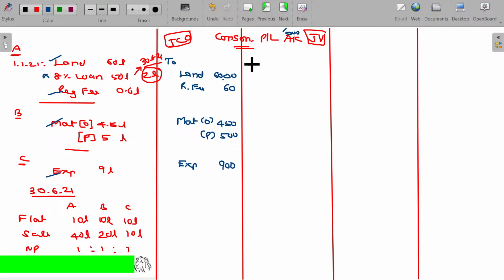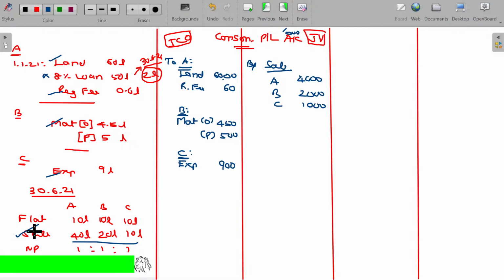Now by sale, by whom? By A 40 lakhs, 4,000 thousands, B 2,000 thousands, C. By A, by B, by C. So rather than simply debiting the expenses in the P&L account, you debit who spent this money also in the top, simply A, B, C. Okay, that one extra representation you need to have.